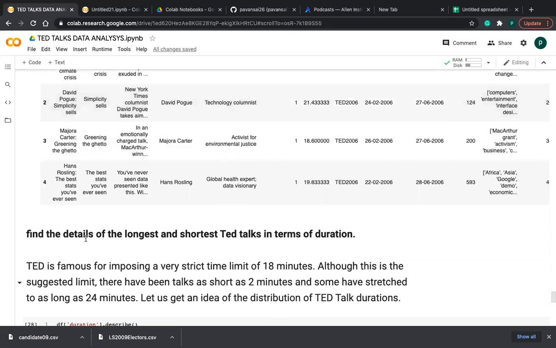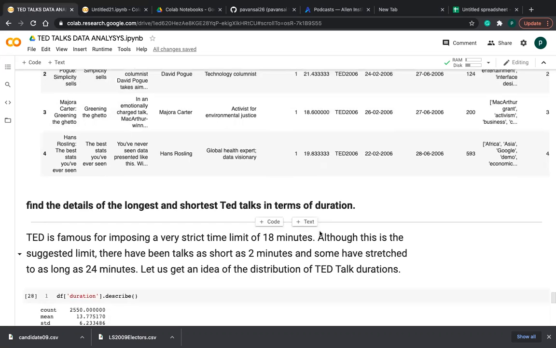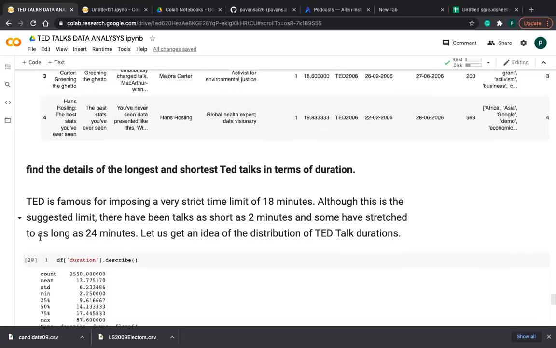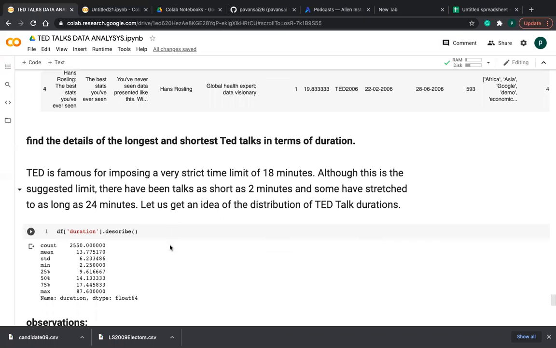Find the details of the longest and shortest TED Talks, means in terms of duration, friends. TED is famous for imposing a very strict time limit of 18 minutes. Normally, every talk should be in that 18 minutes, friends. Although this is the suggested limit, some talks have 2 minutes and some have 24 minutes, friends. So let's go into the descriptive statistics of the duration feature.